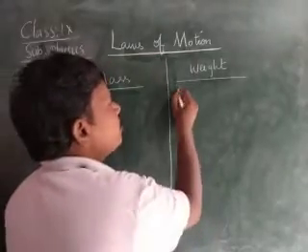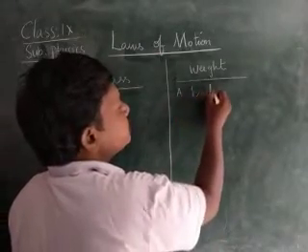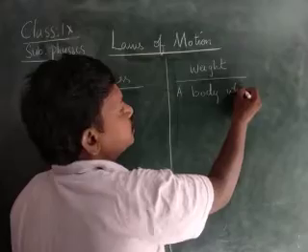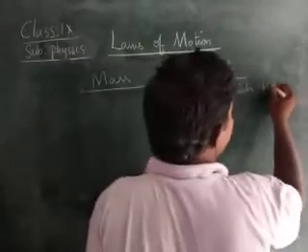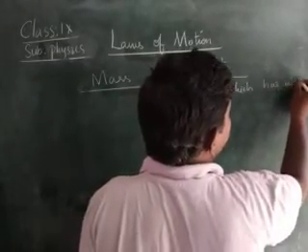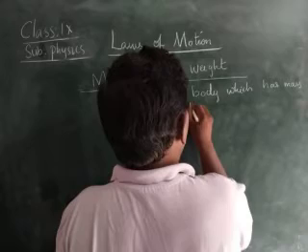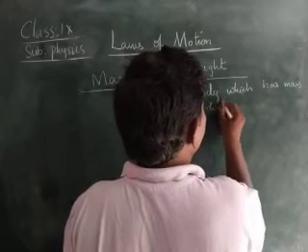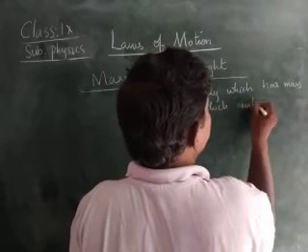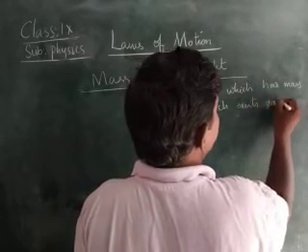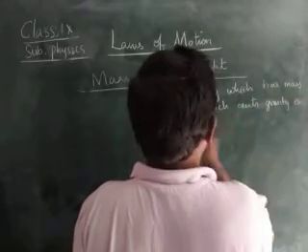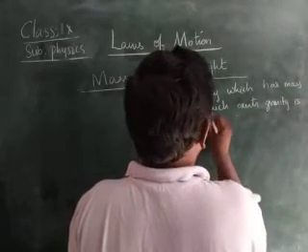A body which has mass and which exerts gravity is called weight.